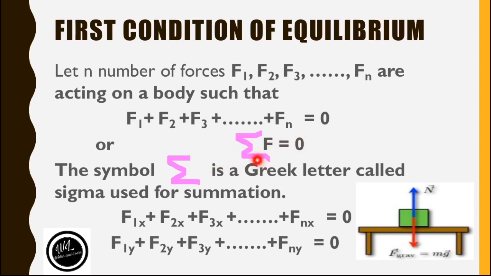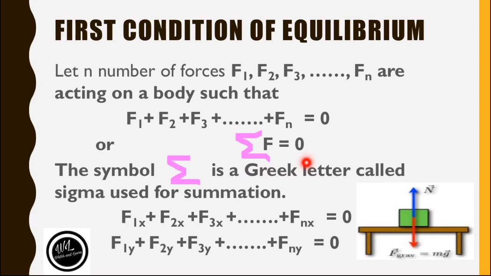This symbol is a Greek letter, and this Greek letter is known as sigma. What does sigma stand for? Sigma stands for summation. Summation means sum. Summation of F is equal to 0. It means that the sum of all the forces that are acting on a body is equal to 0. This equation is the first condition of equilibrium.